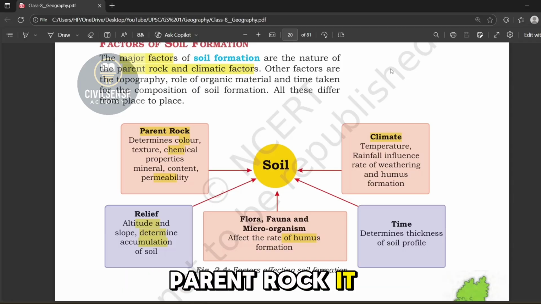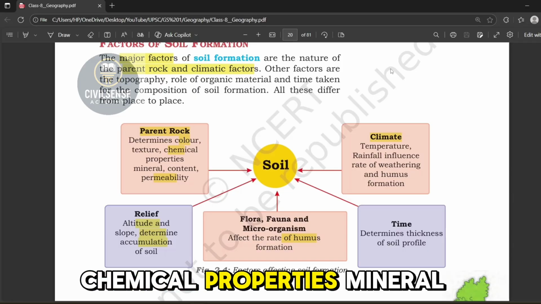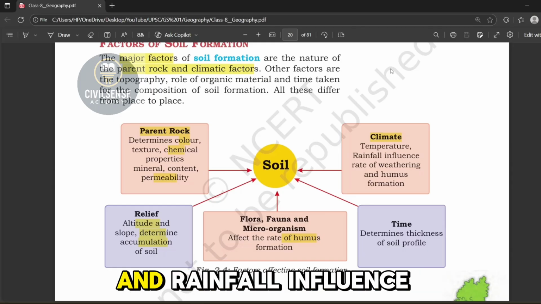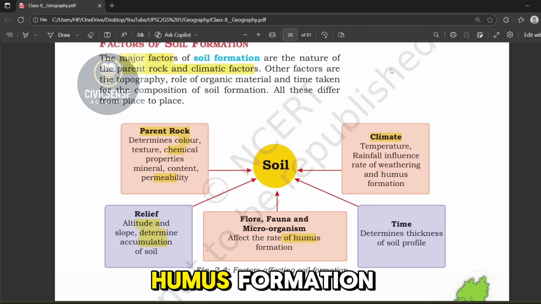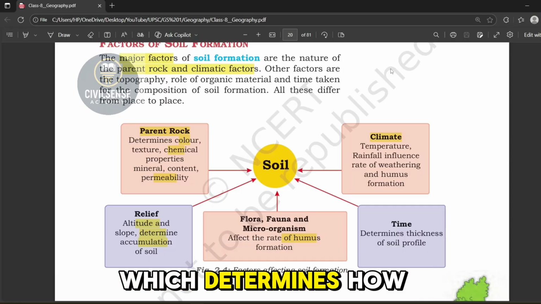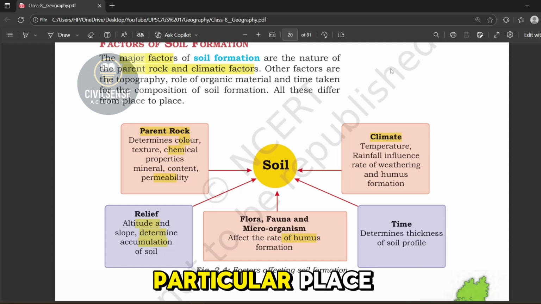Parent rock. It determines the color, texture, chemical properties, mineral content, and permeability of the soil. And climate means the temperature and rainfall influence the rate of weathering and humus formation. And time determines the thickness of the soil profile. And also flora, fauna and microorganisms affect the rate of humus formation. And relief means the altitude and slope, which determines how much soil can accumulate in a particular place.